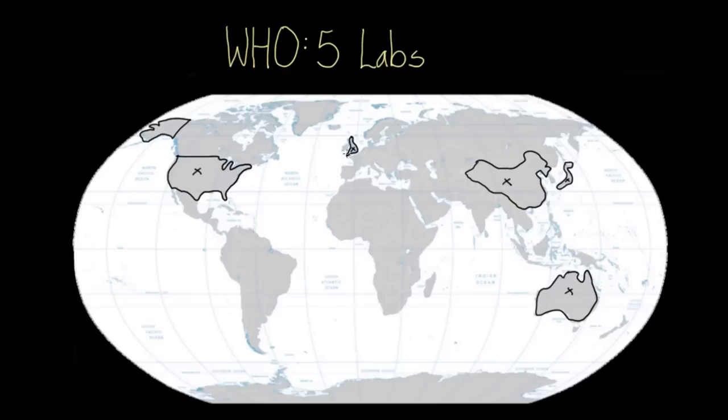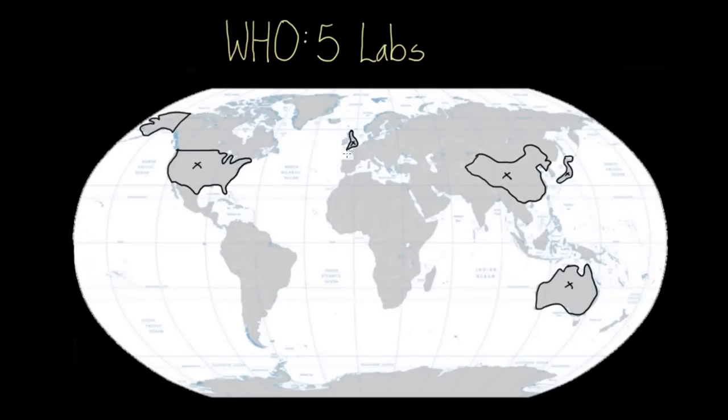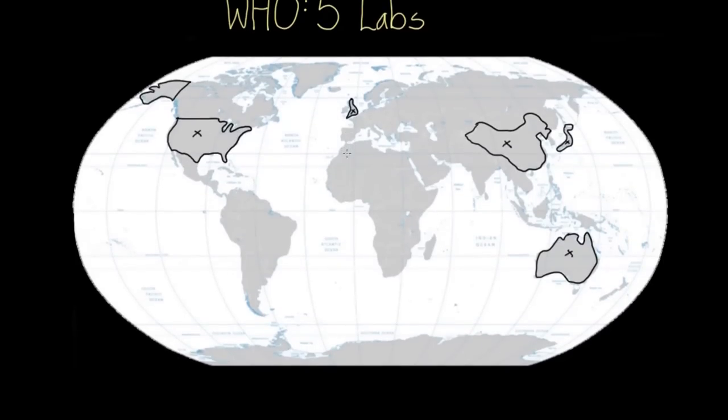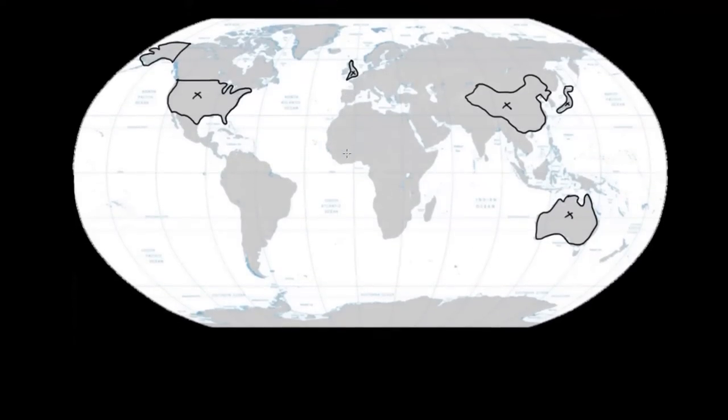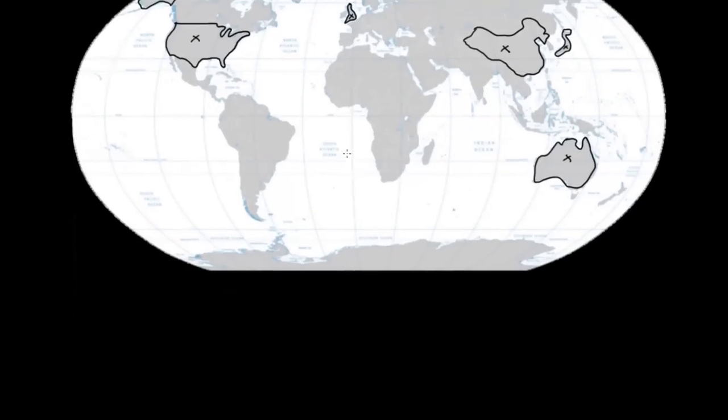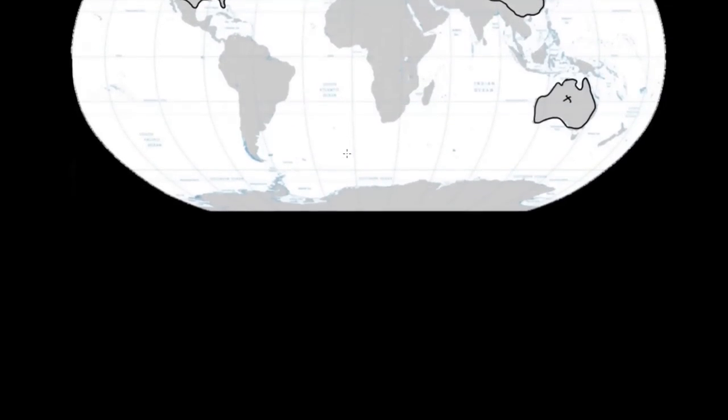The WHO will take a look at all the different strains that have come into these 5 labs, again, from all over the world. And they'll try to make a decision as to what makes the most sense, because flu usually kind of moves around the world in a very predictable way. So they can make an educated guess as to what strains they should include in the vaccine to protect people most effectively. Sometimes they'll use a strain that they used in previous years, and sometimes they'll pick something brand new.